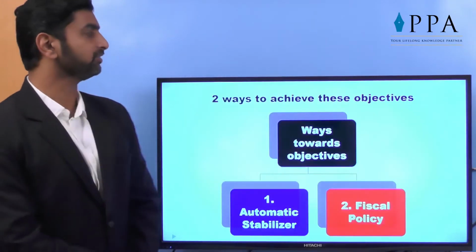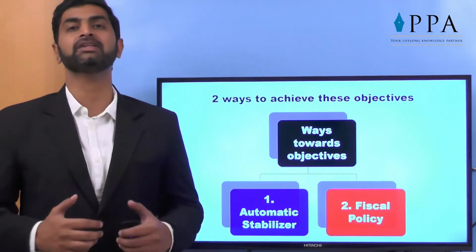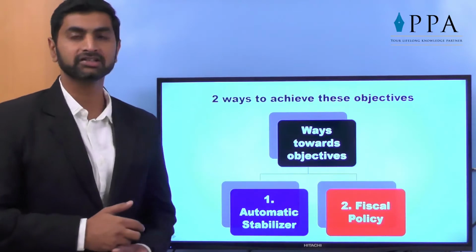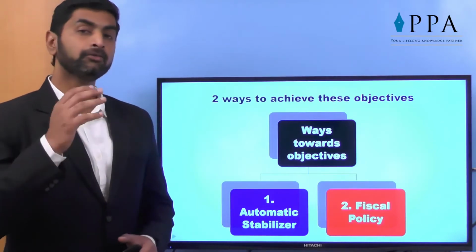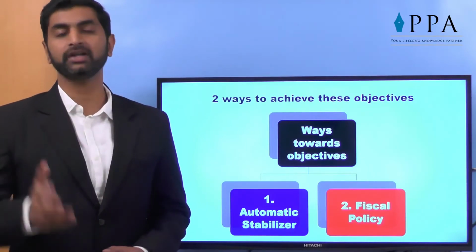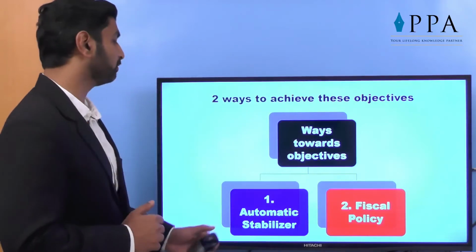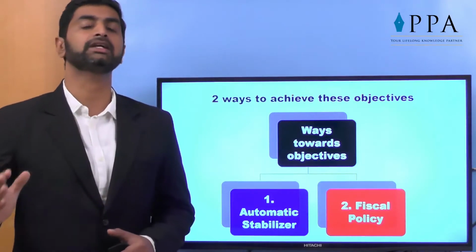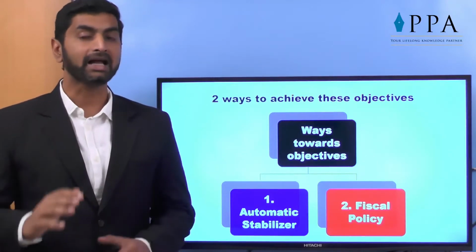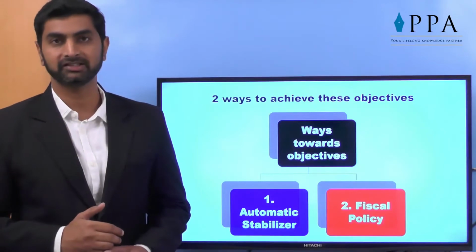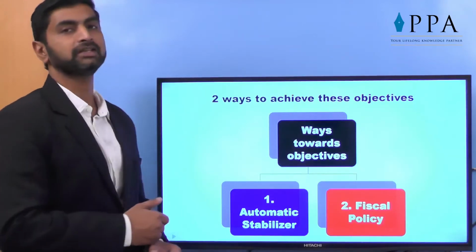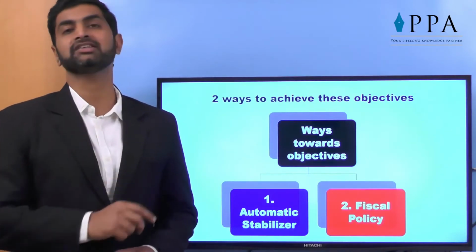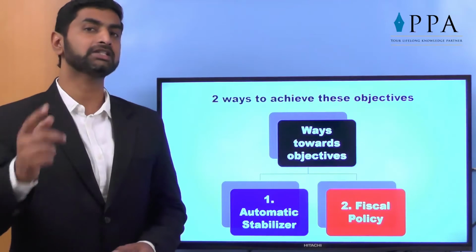Now the next question comes, what are the tools? How does it actually happen in any economy? In any economy, there are two things which work towards a proper fiscal policy. One is not actually called fiscal policy, it is called an automatic stabilizer. Same steps as fiscal policy but not taken by government. These steps are actually taken by the market forces itself. So that is not a purposeful step taken by government, while the second, fiscal policy, is the actual step taken by government towards achieving the objective.